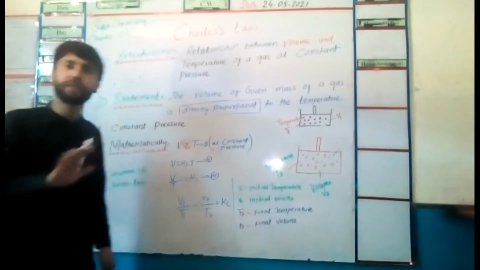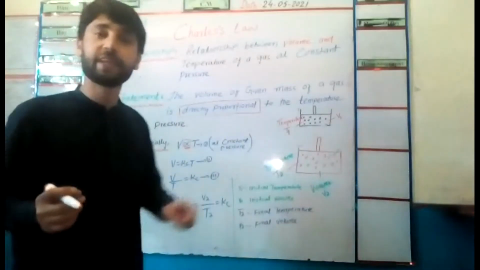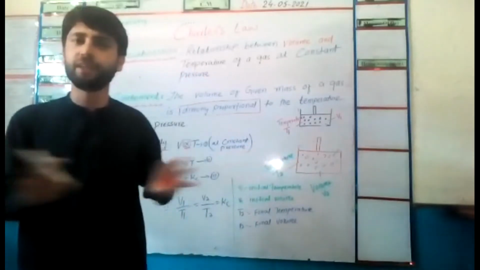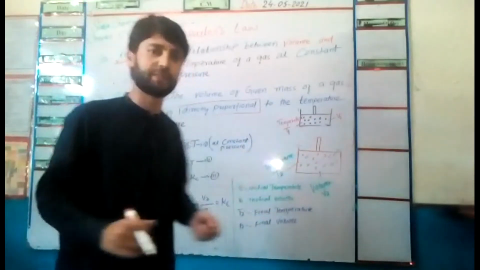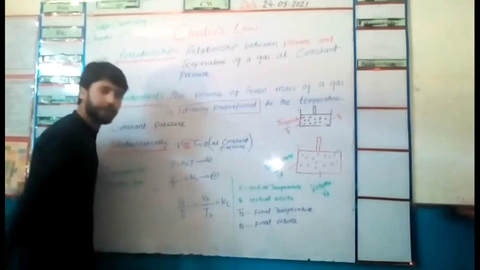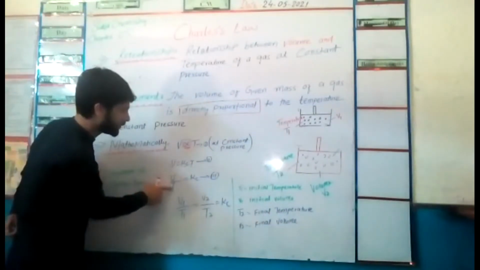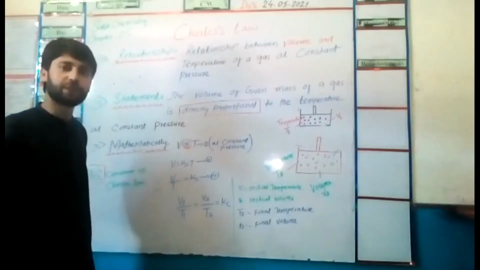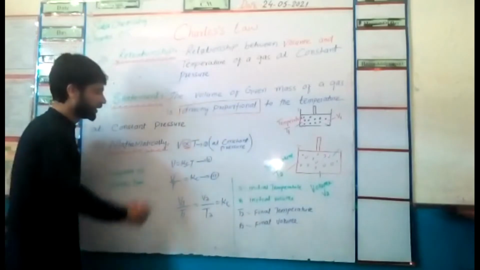As I told you in the previous lecture, we don't have any work with the constant. So if we divide volume by temperature, then V over T equals Kc, the constant for Charles' law.